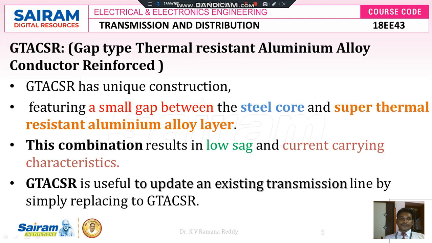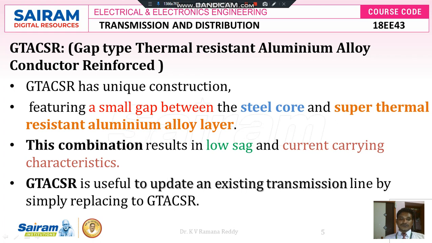The next conductor is the GTACSR conductor, that means gap type thermal resistant aluminum alloy conductor reinforced. Gap type aluminum alloy conductor reinforced has a unique construction. What is that unique construction? It has a small gap between the steel core and the super thermal resistant aluminum alloy layer. So there is a potential difference between the steel core and the super thermal resistant aluminum alloy layer. This combination results in low sag, and the current carrying characteristics are very high.